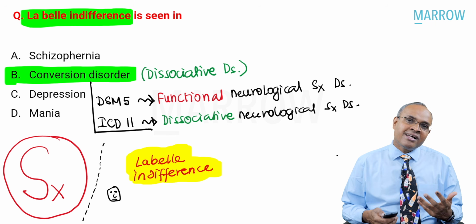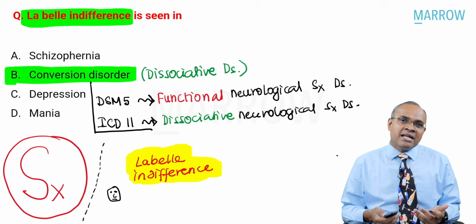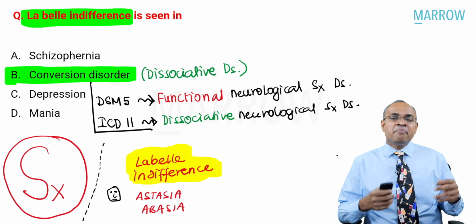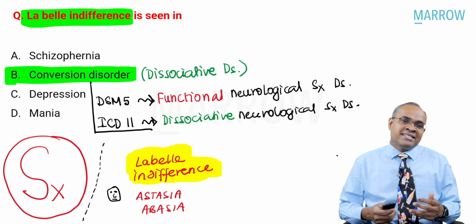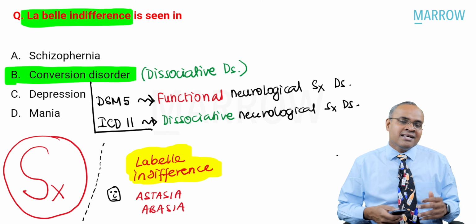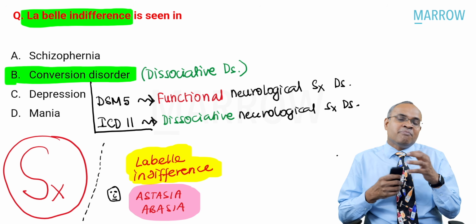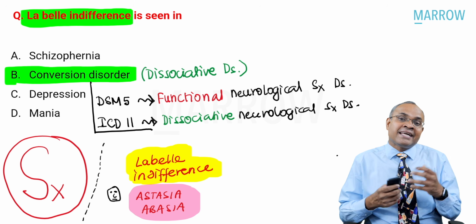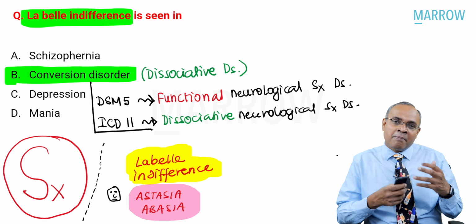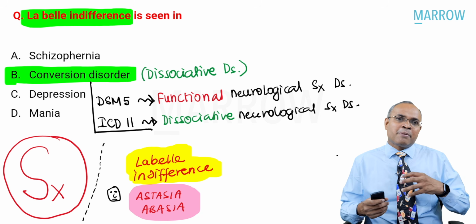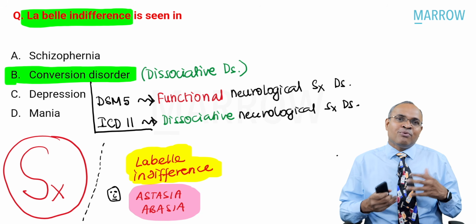There is one more word which you should know, which is also repeated in MCQ exams. What is that called? Anaesthesia abasia. Now, anaesthesia abasia is also seen in conversion disorder. What is this anaesthesia abasia? It's a bizarre, abnormal kind of gait presentation where patients are finding it very difficult to walk.